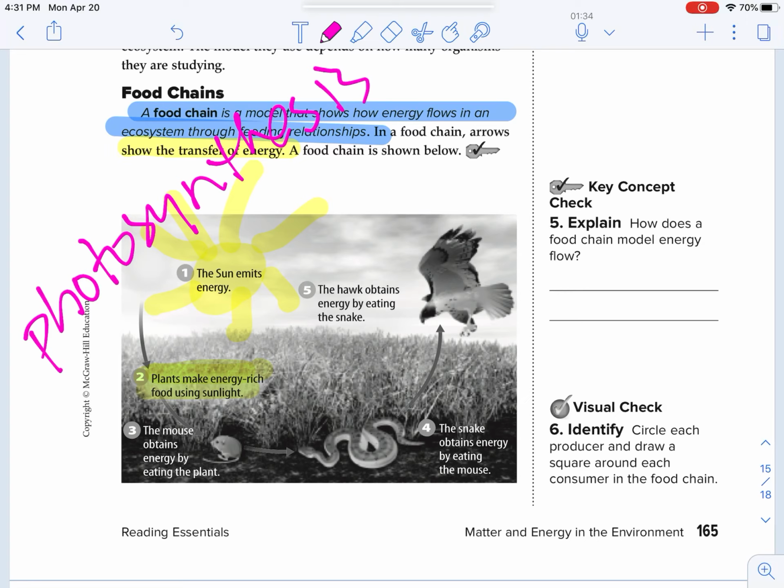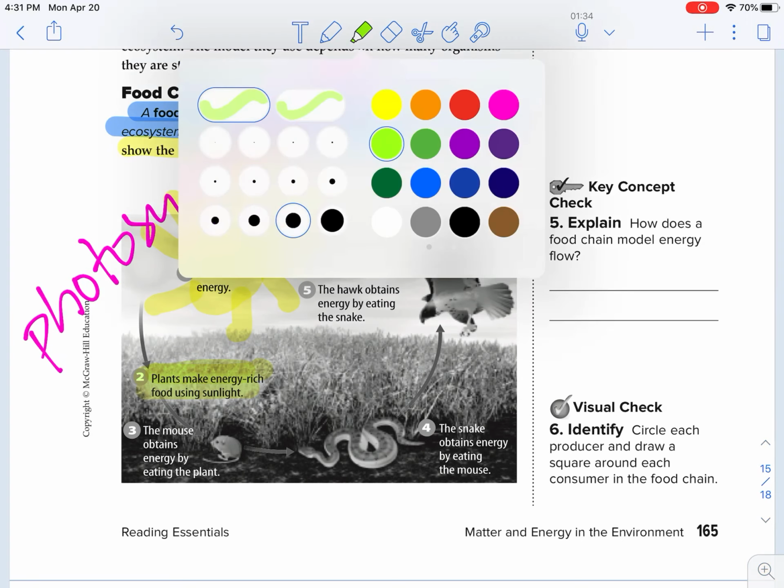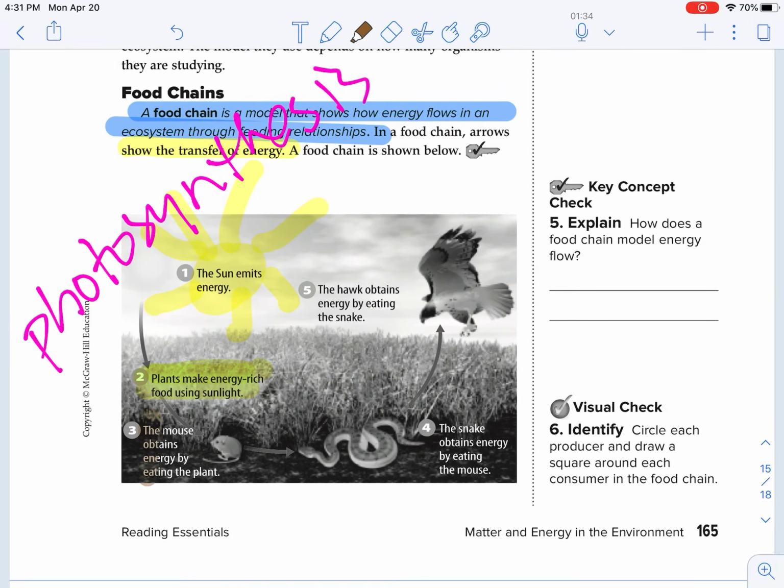Okay, so here comes along this mouse, for example. Let's make that brown. So the mouse obtains the energy when that mouse eats that plant. The energy that's stored in the leaves of that plant is transferred to the mouse when the mouse eats that plant. So then when the snake eats this mouse, the energy stored in that mouse is transferred to the snake.